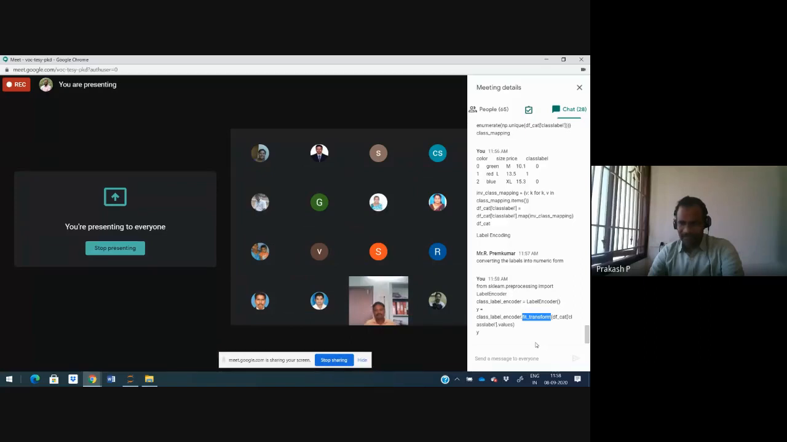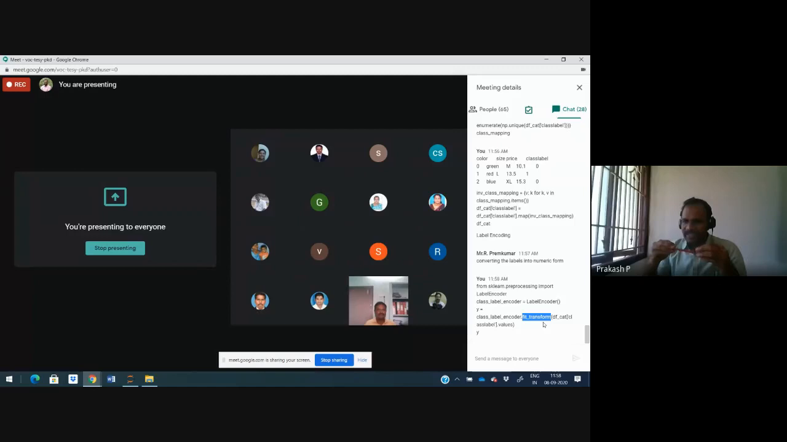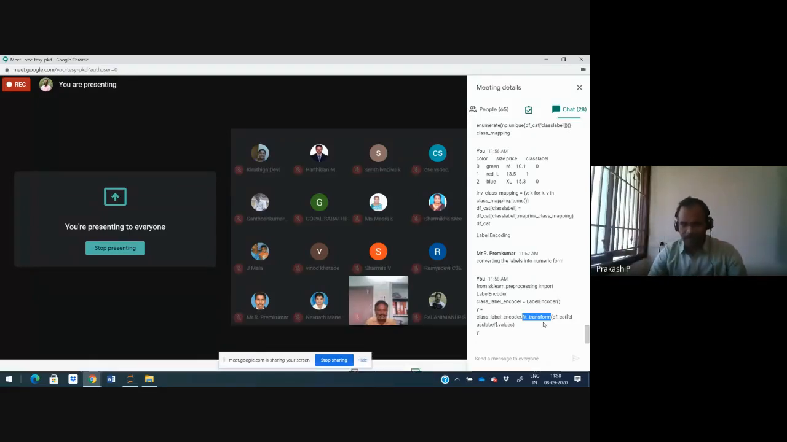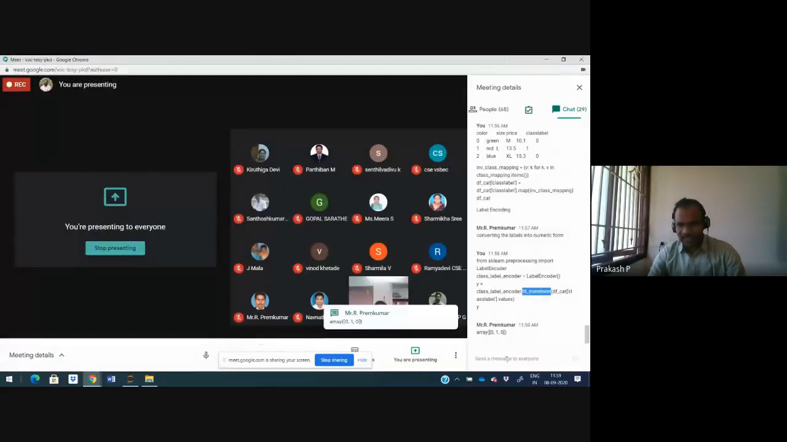What will this fit underscore transform do? These are all interview questions: what is label encoding, what is fit underscore transform? It will fit the entire data to our class specification and transform the data accordingly. In this case we use the label encoder. If we use the same thing in logistic regression, it may convert accordingly. You may get an output like this, array 0, 1, 0. Good, sir. Prem Kumar sir, good.